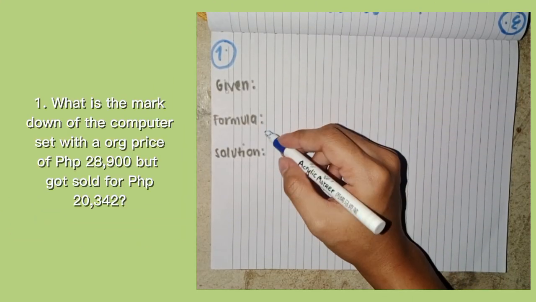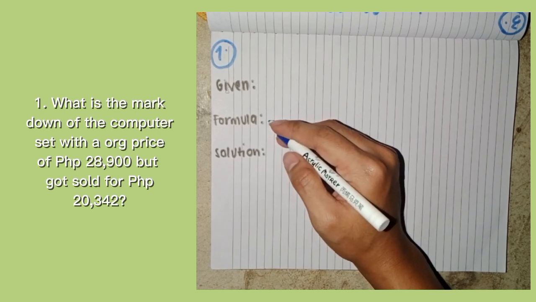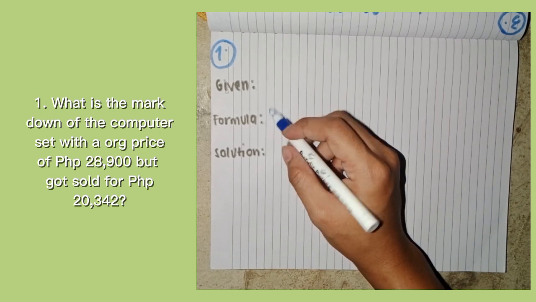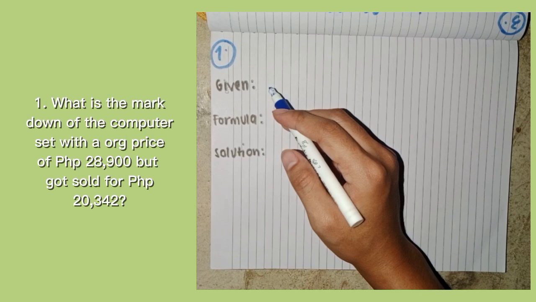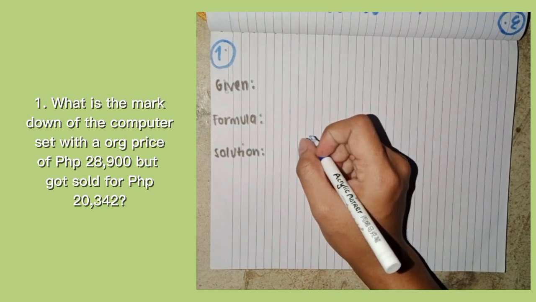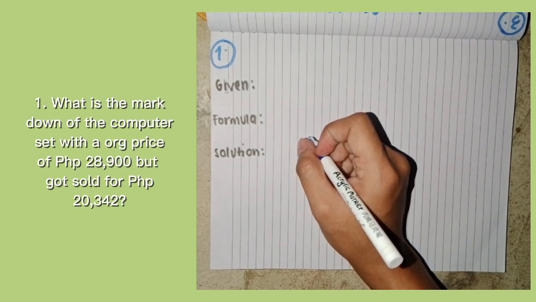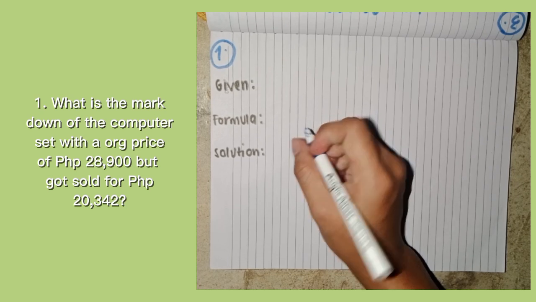Now let's check your answers in the activity for markdown. The first problem is: what is the markdown of the computer set with an original price of 28,900 pesos but got sold for 20,342 pesos? So we are going to identify first the given.